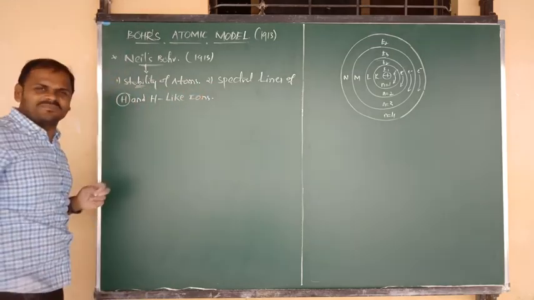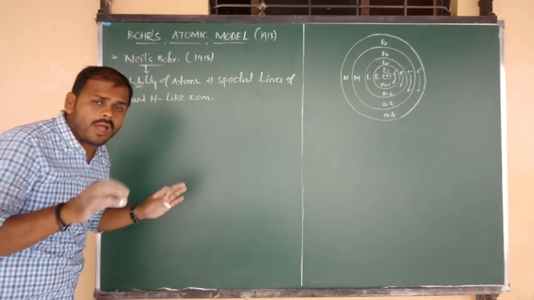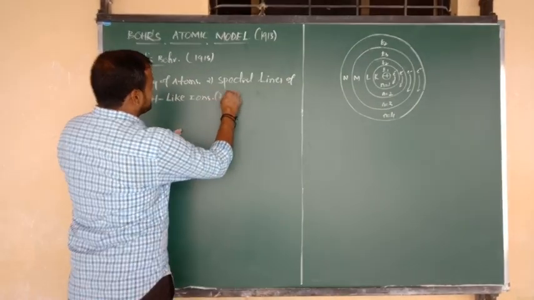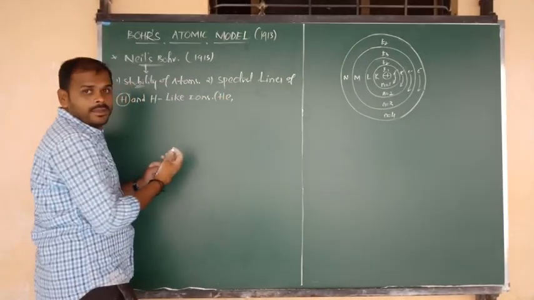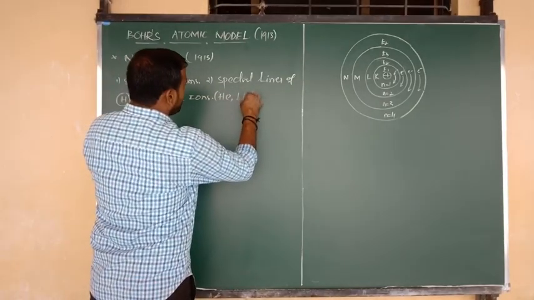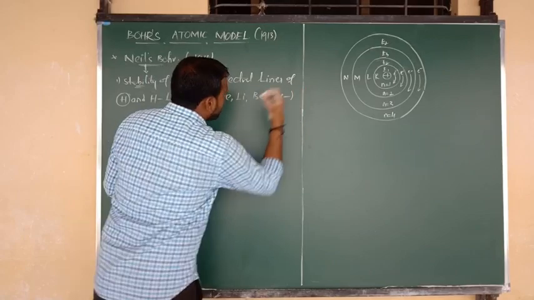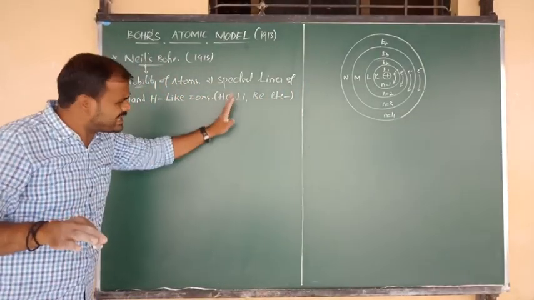What is meant by hydrogen-like ions? For an example, we can consider helium, lithium, beryllium, and so on. But that is not the exact information.